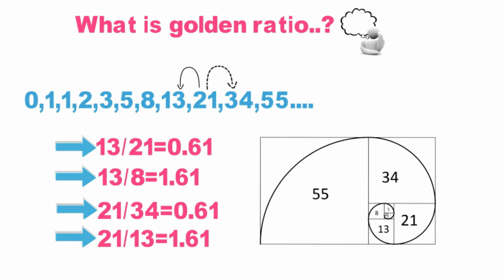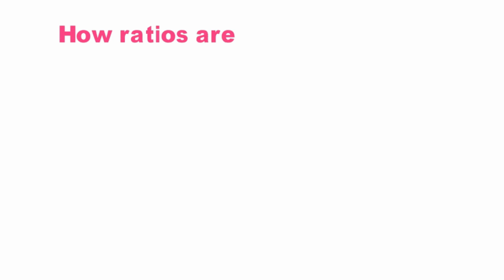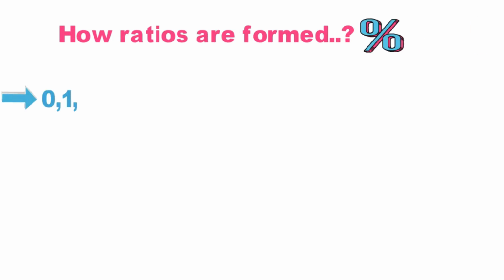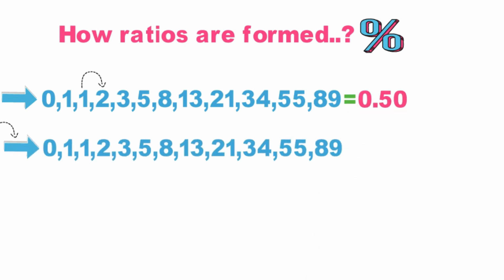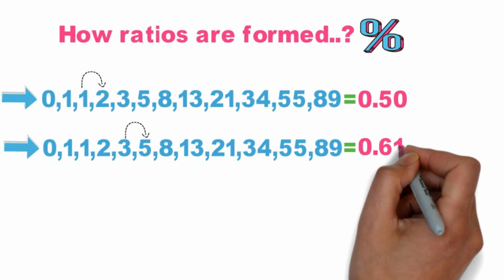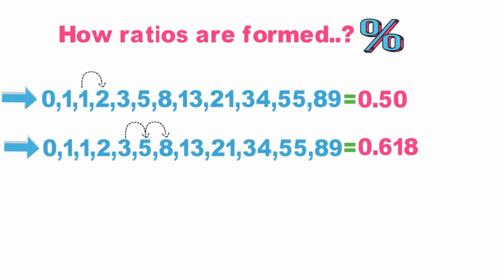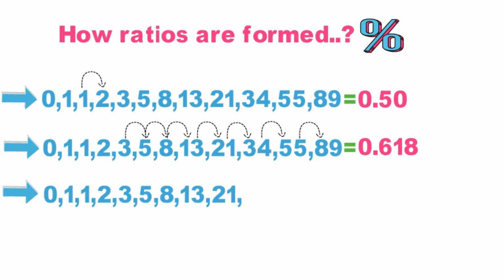Next, let's check the ratios. 1 divided by 2 is equal to 0.50. The first ratio we get is 0.50. Let's see other ratios. Next we divide 3 by 5, we get 0.618. 5 divided by 8, we get 0.618. 8 divided by 13, we get 0.618.